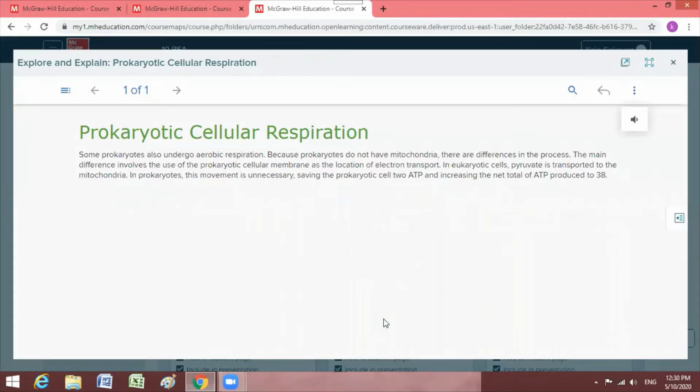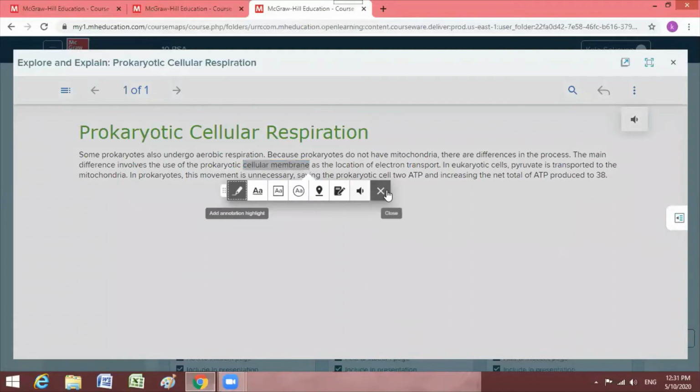So in eukaryotic cells, aerobic respiration produces 36 ATP. In prokaryotes, of course, we are still in aerobic respiration, they produce up to 38 ATP. The second difference takes place in the cytoplasm. Glycolysis takes place in the cytoplasm. In prokaryotes, respiration takes place in the cell membrane.